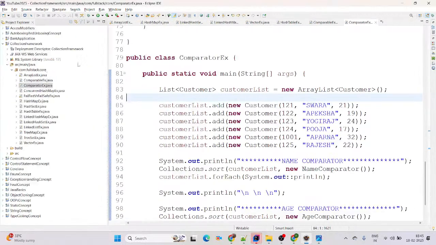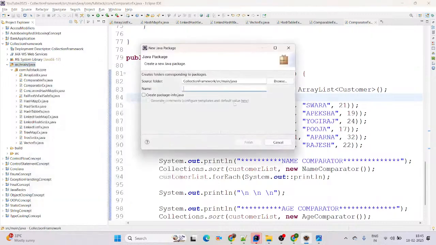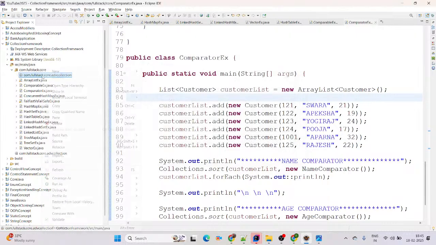For that, I am creating a separate package. I am creating a new Java package under the src main Java package. It means this is a group of classes. Com dot fullstack dot core, and this will be advanced dot collection. Our package is created successfully.